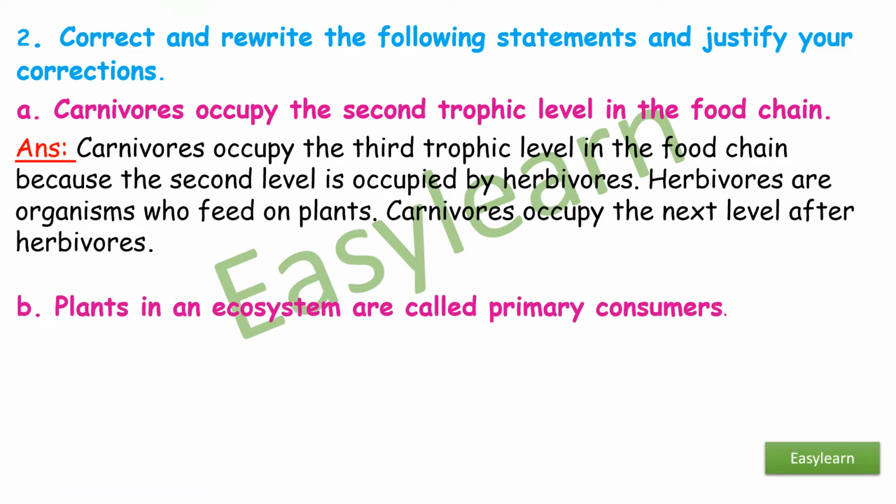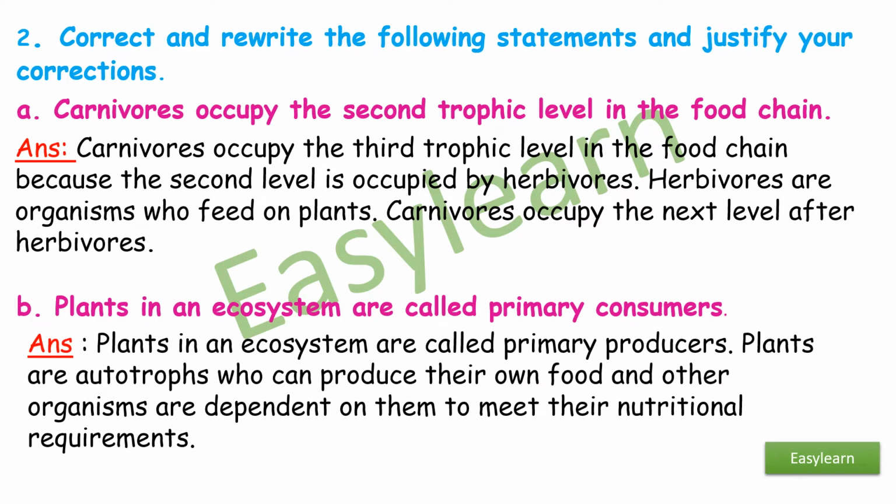B. Plants in an ecosystem are called primary consumers. Answer. Plants in an ecosystem are called primary producers. Plants are autotrophs who can produce their own food, and other organisms are dependent on them to meet their nutritional requirements.